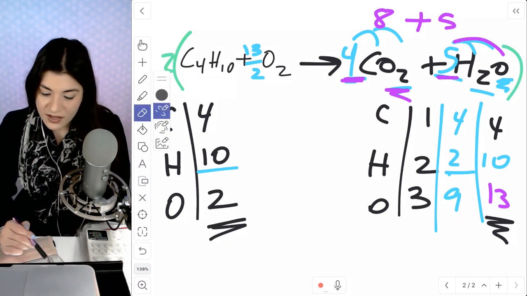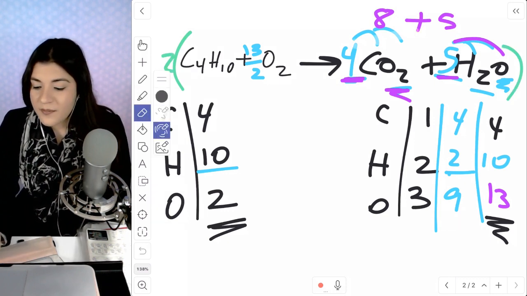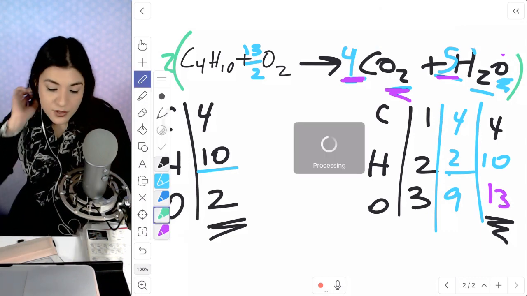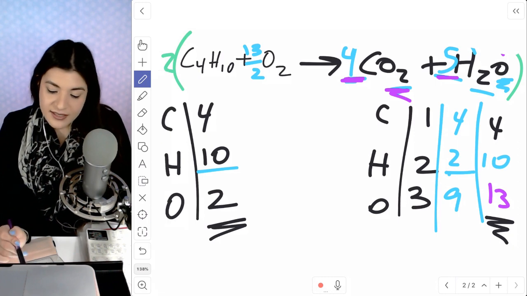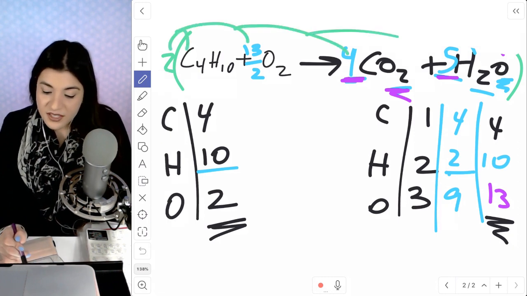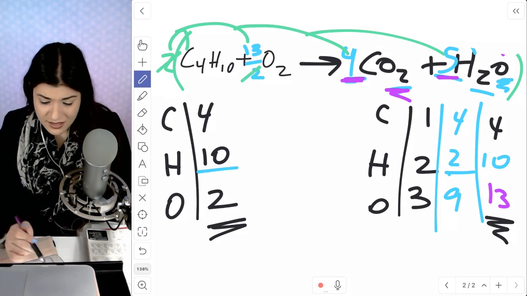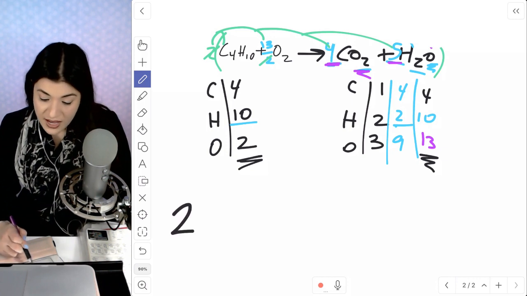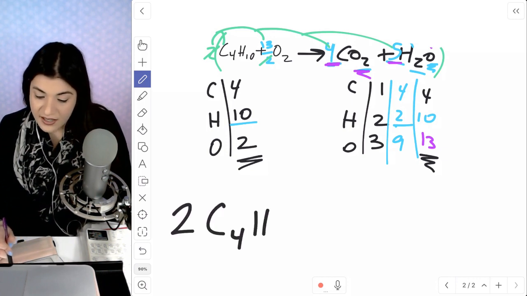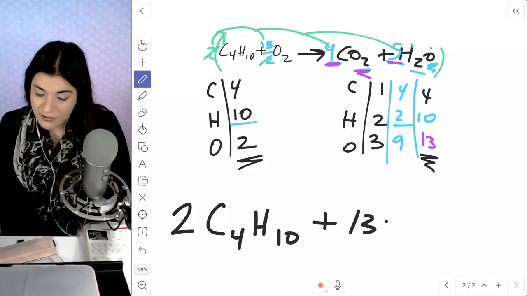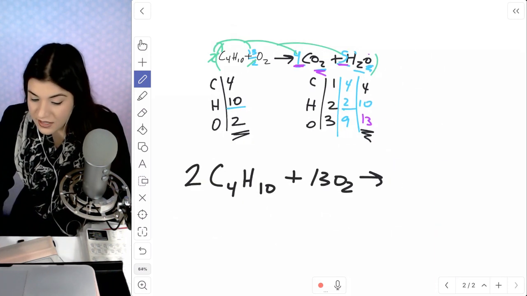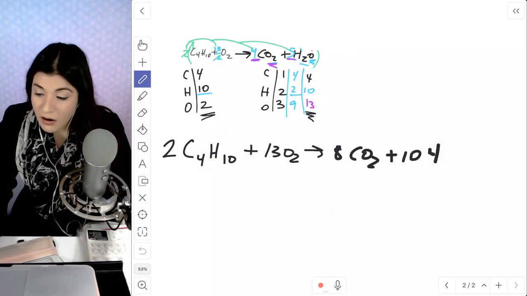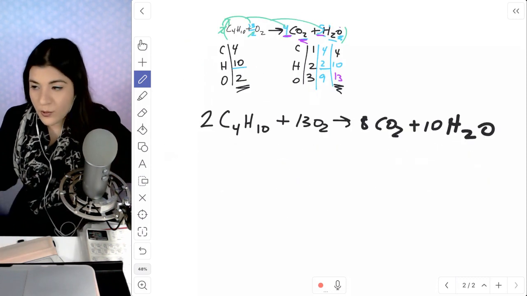So let me erase a little bit of this just so it doesn't look so cluttered, and I'll rewrite it again. Okay, so what we're going to do is distribute that 2 to every single coefficient. This 2 and this 2 would cancel, by the way. That's the whole point of this. So this is just finding our balanced equation. Our balanced equation would be 2 C4H10 plus 13 O2 gives us 8 CO2 plus 10 H2O. That would be our first balanced chemical equation.